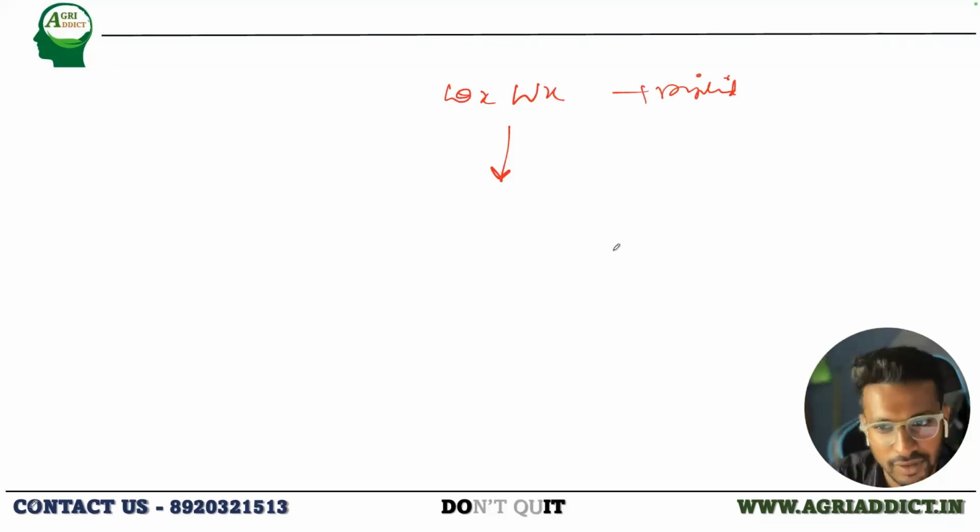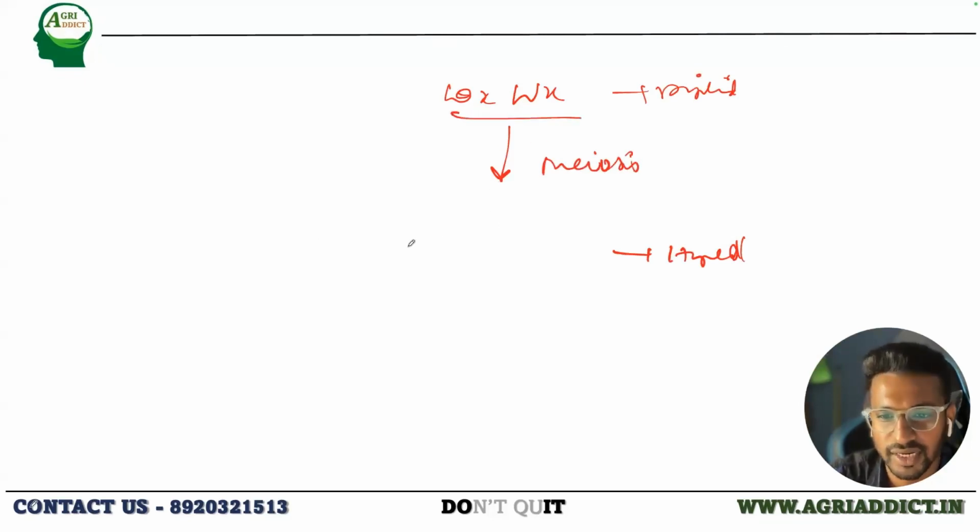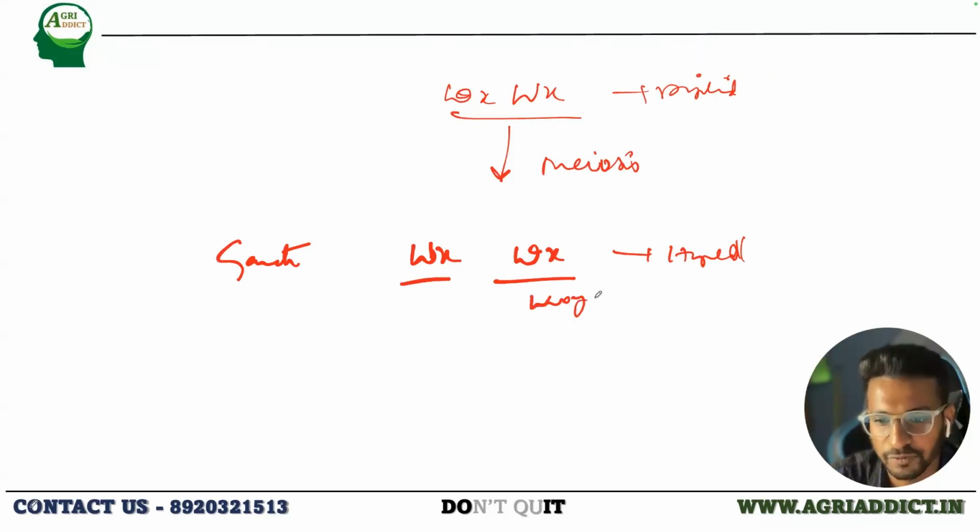Haploid. So it is haploid. It is the result of meiosis, right? The diploid will undergo meiosis, and this is how the gametes are formed. The gametes would contain the capital Wx and also small wx, right? The capital Wx and small wx. Small wx is nothing but waxy.